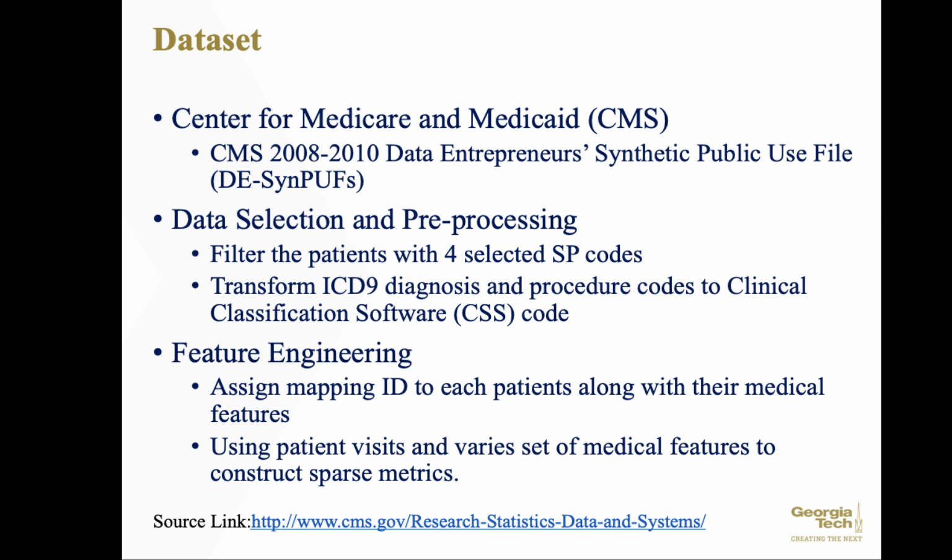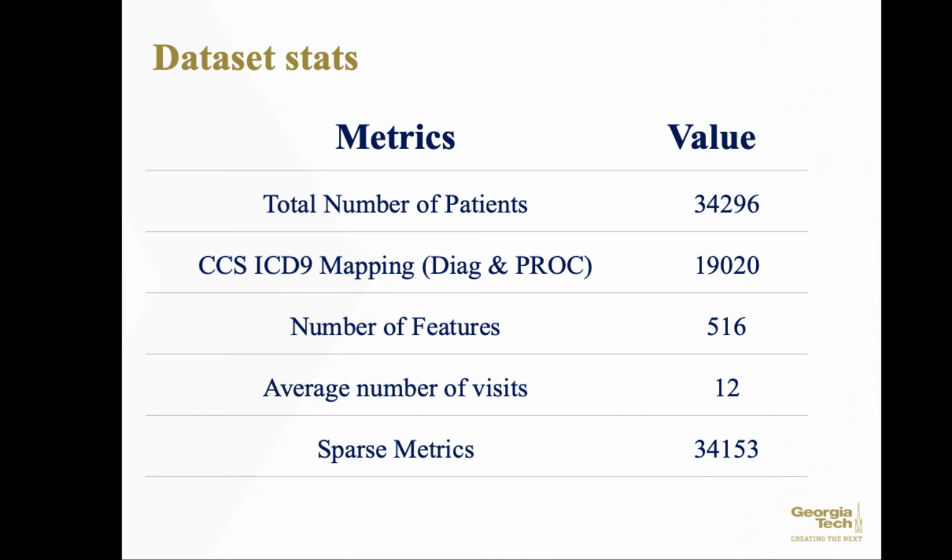Then for the cohort construction or feature engineering, we assign the mapping ID to each patient along with the medical features, and we use the patient visits and the various set of medical features to construct the sparse matrix as part of the input for COPA.